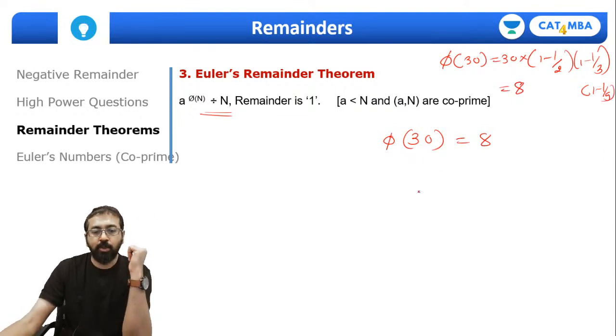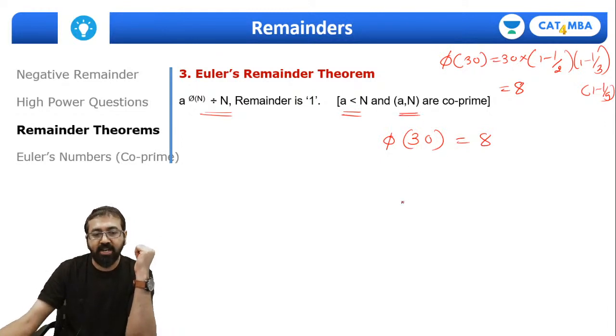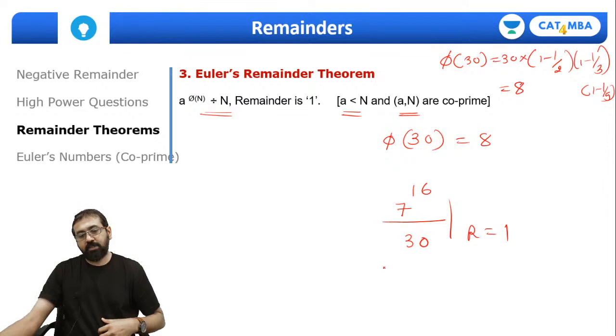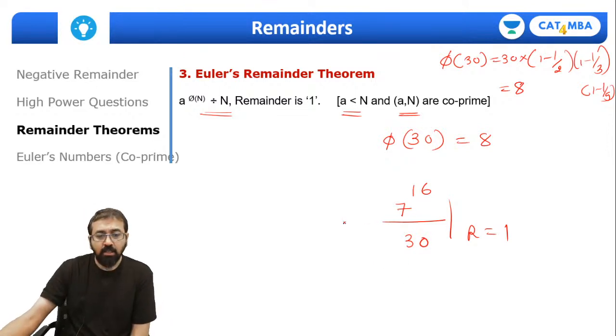So let me create a question based on this. Remember, a should be less than n, and a and n should be co-prime, right? So if I take something like this, say 7, which will be a prime number, very obvious thing. 7 raised to 16 divided by 30, the remainder will be 1, guys. Why? Please understand, the Euler number for 30 is 8.